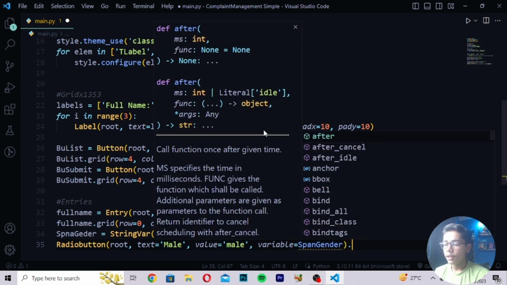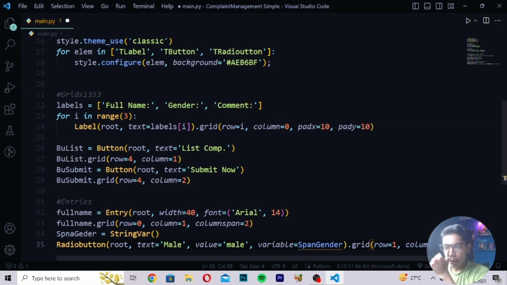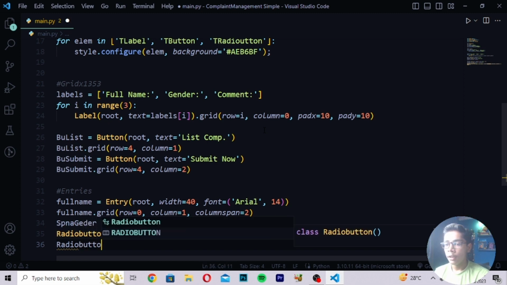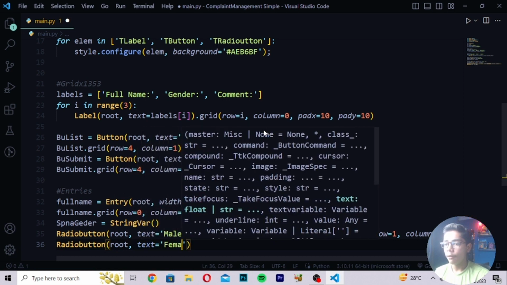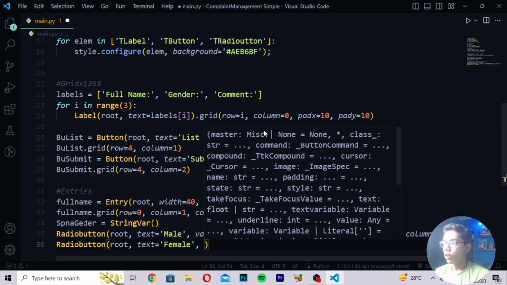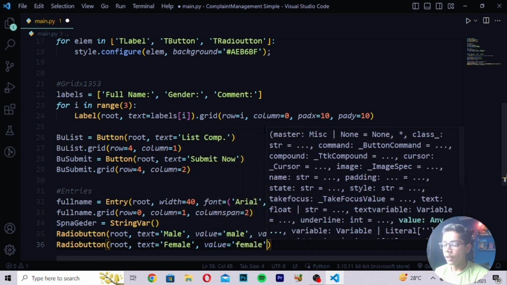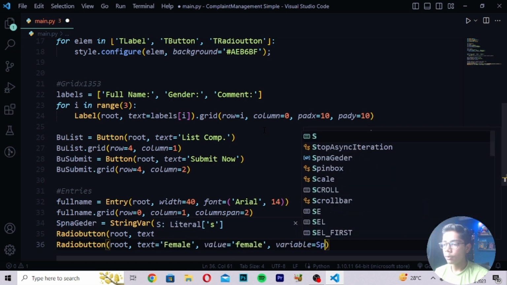Then when you've written this thing, write here grid, and then I will be writing row equals to 1, column equals to 1. Then you can see we have just written this value here in the variable tag. Then I will be moving down, write here radio button. So here I will be writing like this radio button, and then you have to write here root comma text equals to, then write here female, and then write here comma and then write here value equals to, then write here female like this. Then I will be writing variable equals to, and here I will be writing span gender.